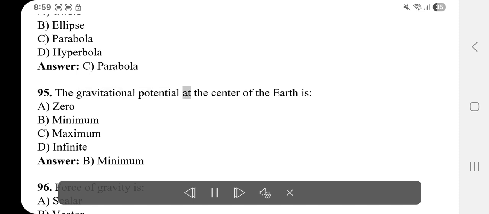95. The gravitational potential at the center of the Earth is A. 0. B. Minimum. C. Maximum. D. Infinite. Answer: B. Minimum.